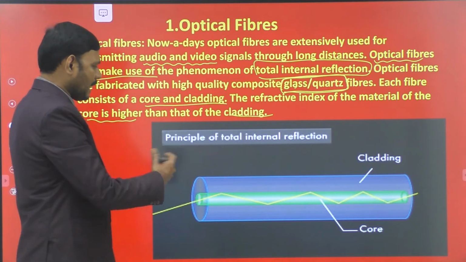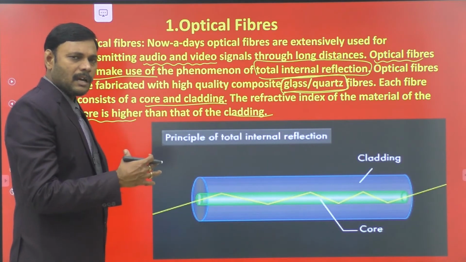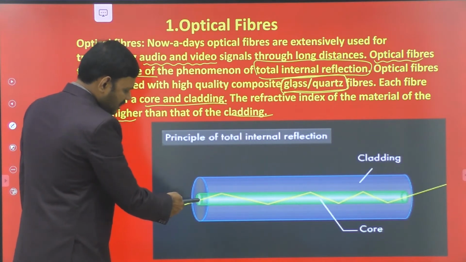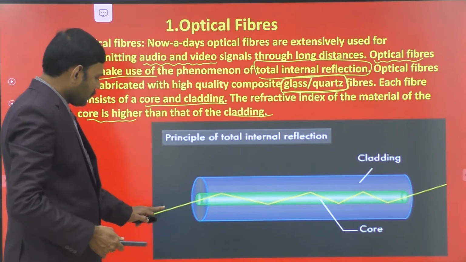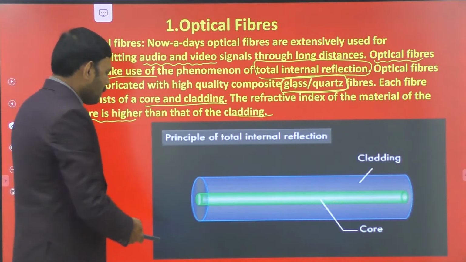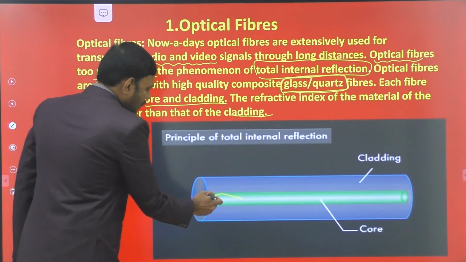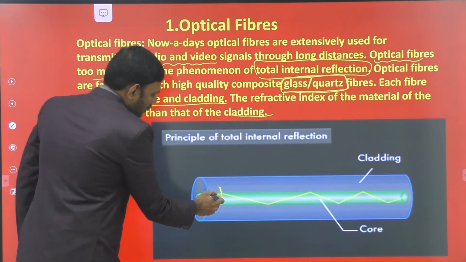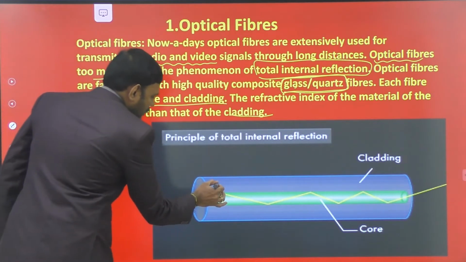This yellow color one is the light propagating along the core of the optical fiber due to the phenomenon of total internal reflection. So from the air medium we incident the light into the core of the optical fiber. Because of a suitable launching angle at the interface of the air and the core, at this point, this is the normal drawn here.